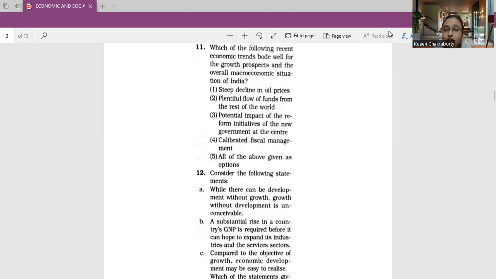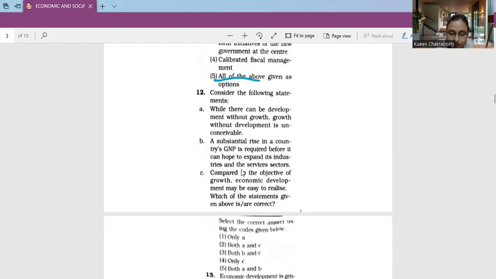So these are all the growth prospects. There was a steep decline in oil prices, plentiful flow of funds were there from the rest of the world, potential impact of reform initiatives and fiscal management. So all these contribute to the growth prospects of the overall macroeconomic situation in India. So we mark option number 5 as the correct option since all of the answers were correct. So option number 5 is the correct answer.